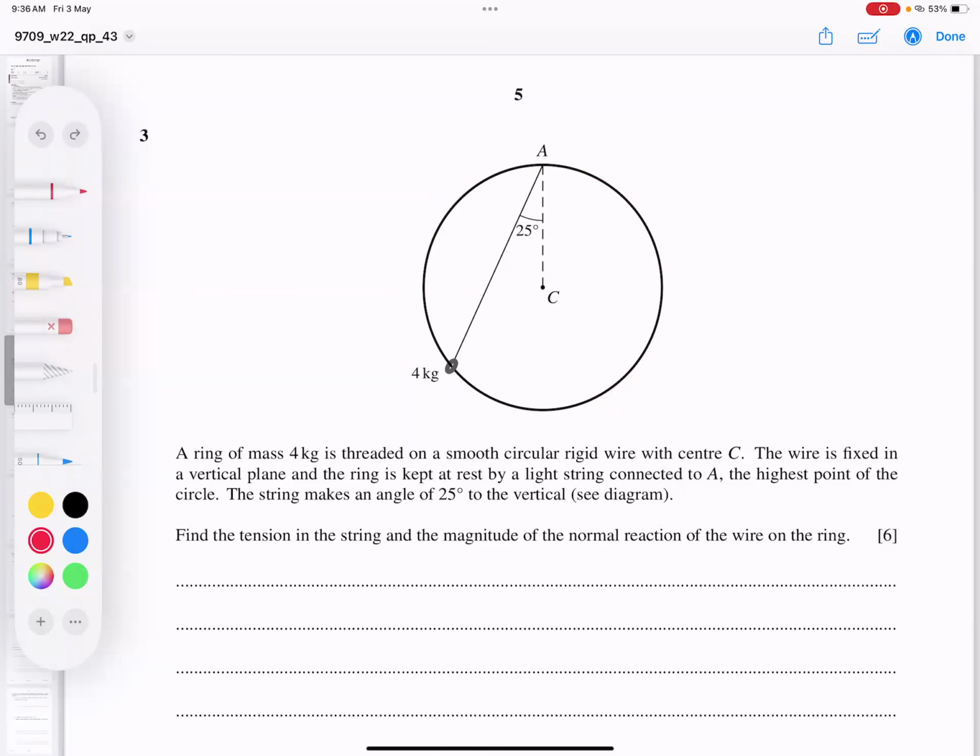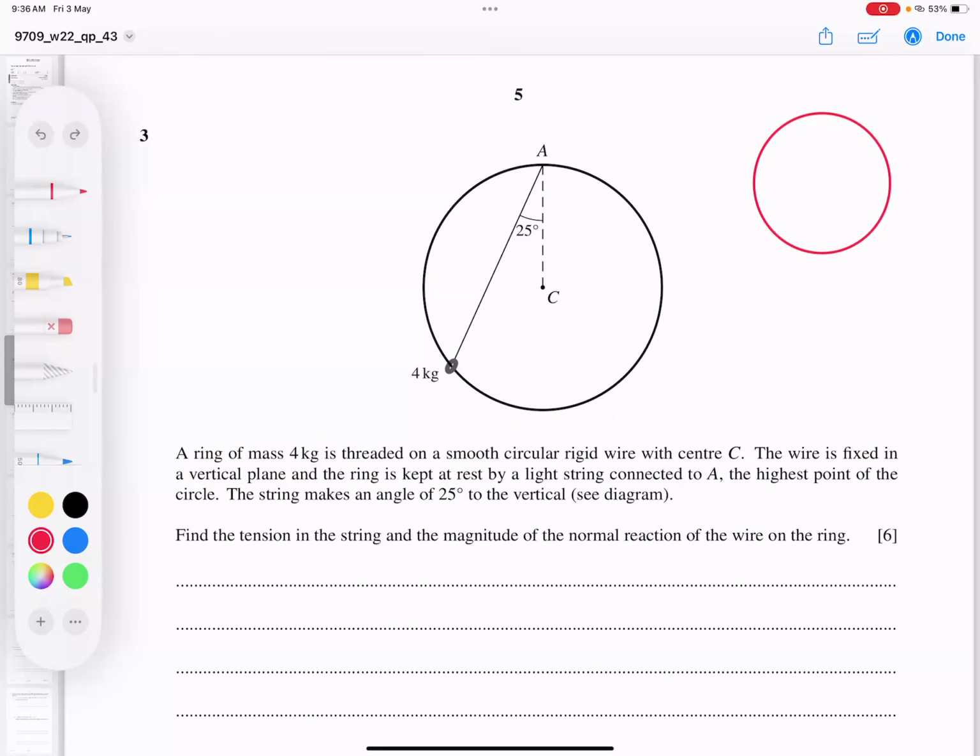In this situation, this comes to the most important thing. Let me read the question first. The wire is fixed in a vertical plane and the ring is kept at rest.